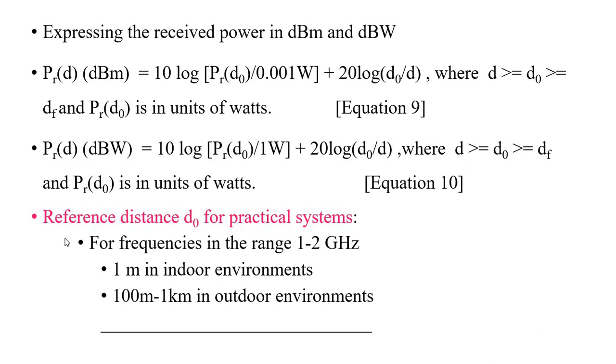Now the reference distance d naught for practical systems can be considered in the range where the frequency utilized is 1 to 2 GHz: 1 meter in indoor environments, and 100 meters to 1 kilometer as the reference distance taken in outdoor environments.